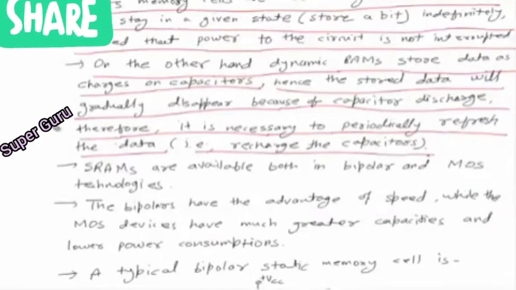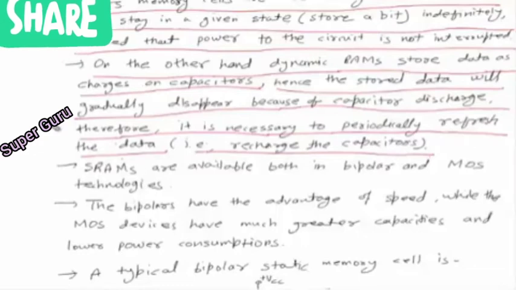So this is again a very important point from an exam point of view. Usually we must know the difference between SRAM and DRAM. Both are volatile, but in SRAM it will hold the data if power is given. But in DRAM, even if power is given, it may lose the data because it is made up of capacitors. Capacitors discharge with time, so it loses data with time. That's why we need to refresh the DRAM periodically.